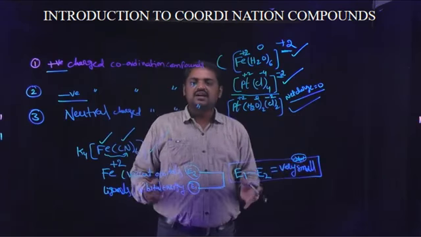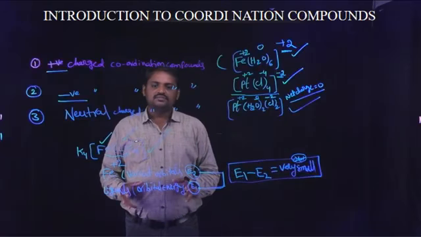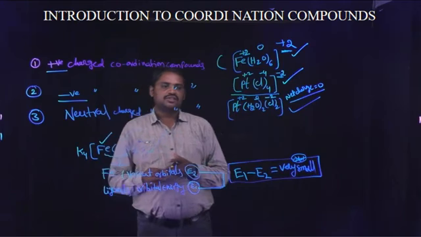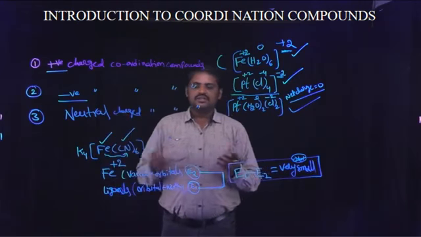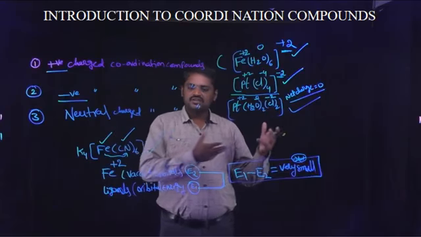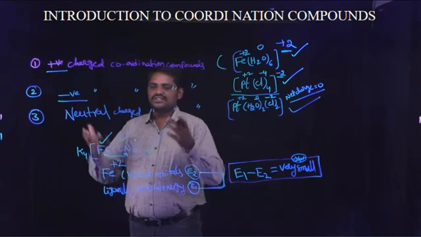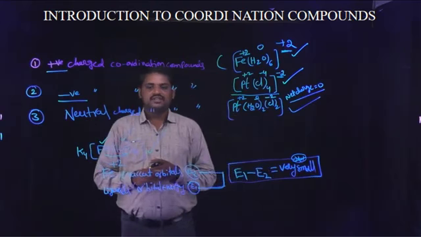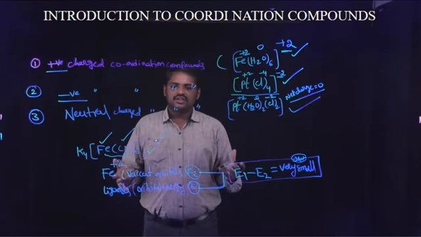This is an introduction to coordination compounds. First of all, I explained a few points. First, what is the meaning of coordination compound? What is the difference between a double salt and a coordination compound? Next, classification of coordination compounds on the basis of net charge. And next, which type of molecules form coordination compounds?